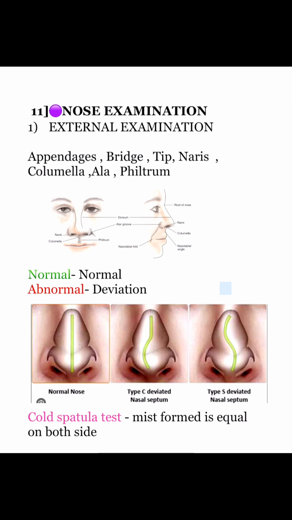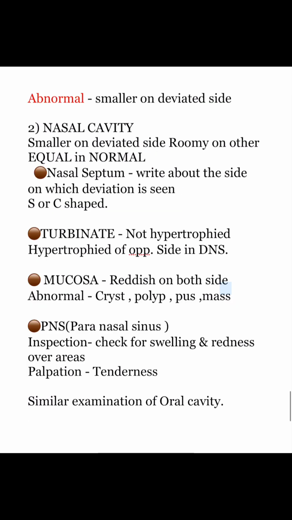Image shows all the anatomical parts of the nose. Normally all these are normal. In abnormal condition, deviation can be seen. As shown in the figure, it can be a C-type deviated nasal septum or an S-type. Write about the cold spatula test. Mist formed is equal on both sides in normal conditions. In abnormal condition, smaller on deviated side. Next, mention the nasal cavity, smaller on the deviated side and roomy on the other side, which is equal in normal condition.